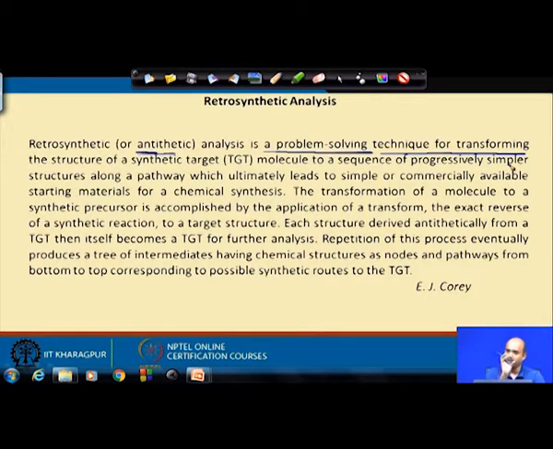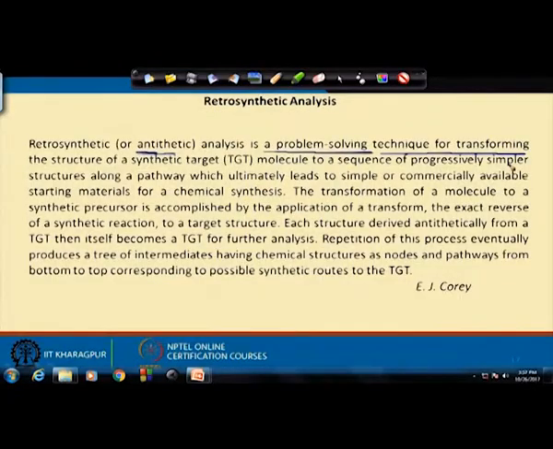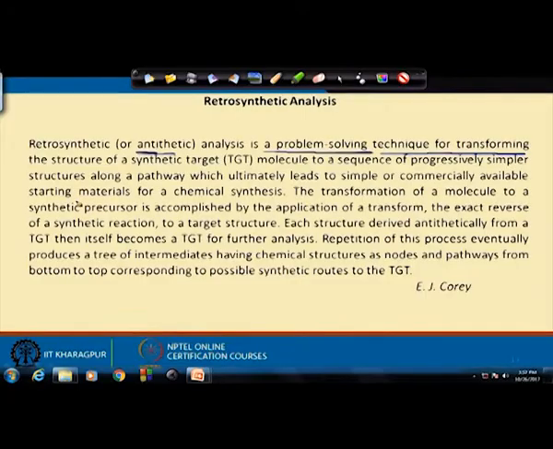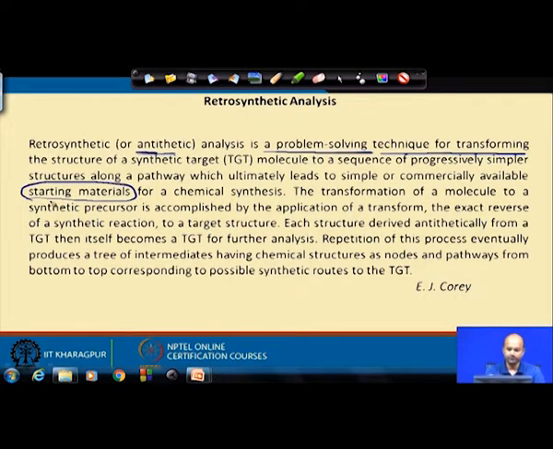So, a complex structure is fragmented into simplified structures, leading to commercially available starting materials, because you have to start from building block starting materials. A complex molecule can be simplified to a commercially available starting material, so that you can start using those starting materials for a given pathway.